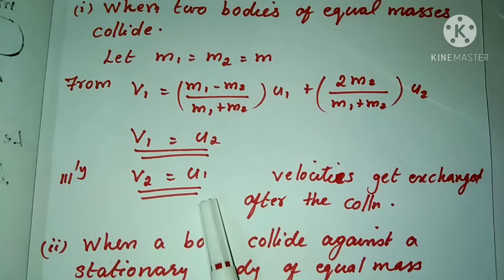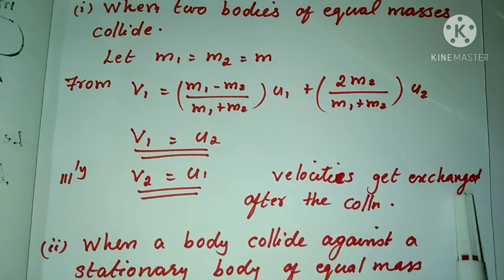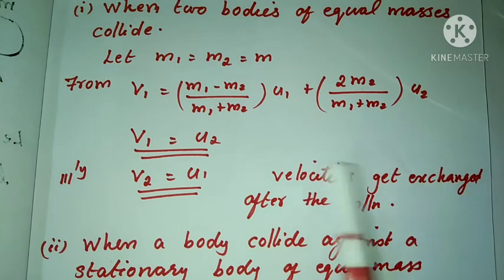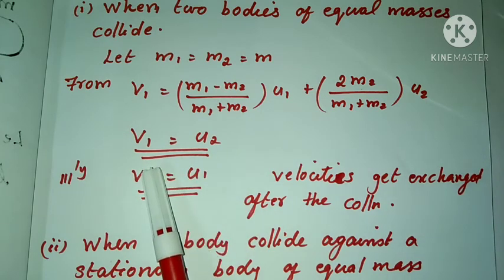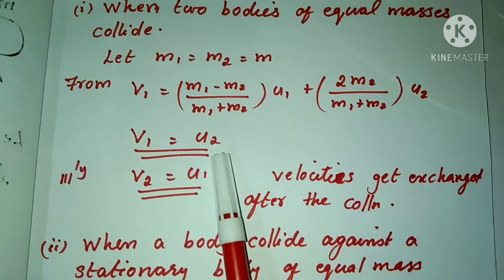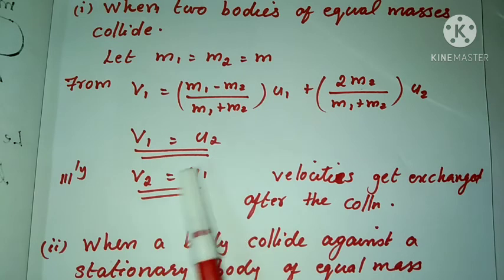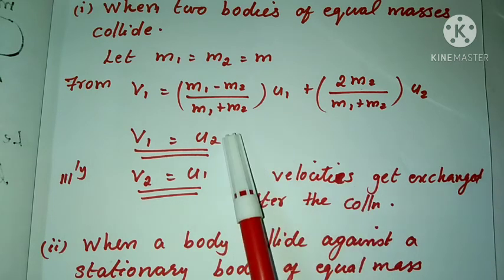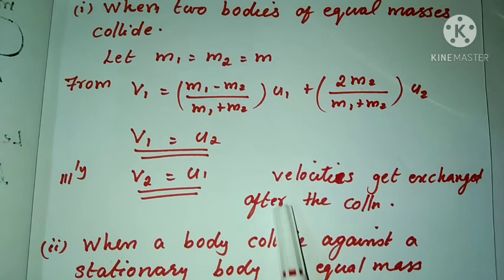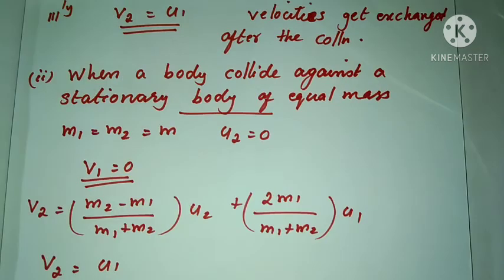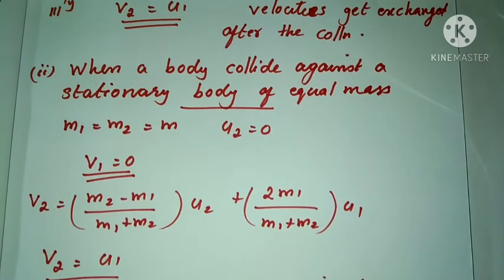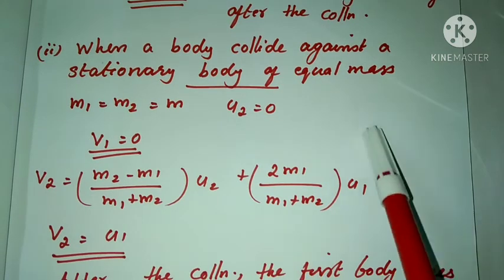Hence we can say that when two bodies of equal masses collide with each other, after the collision their velocities get exchanged. That is, the first body after the collision moves with the velocity of the second body, and the second body moves with the velocity of the first body. After the collision, velocities are interchanged. Okay, clear?